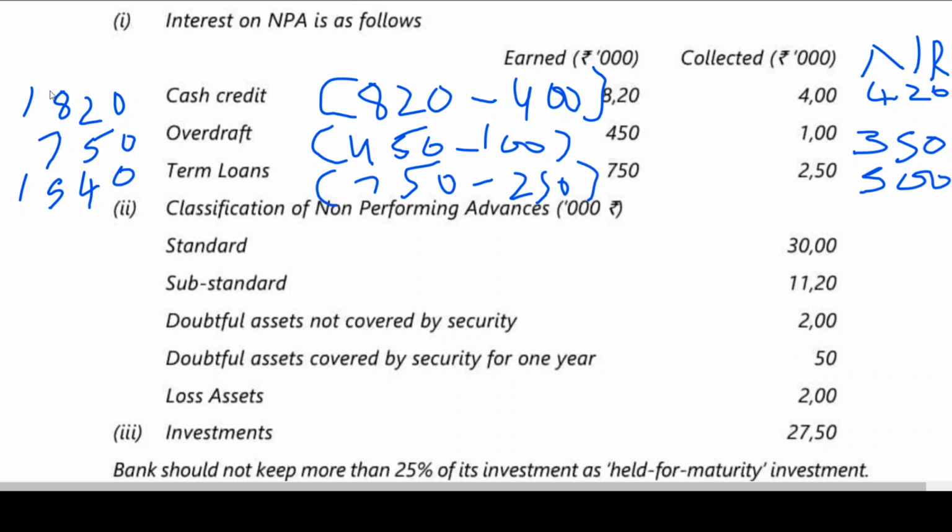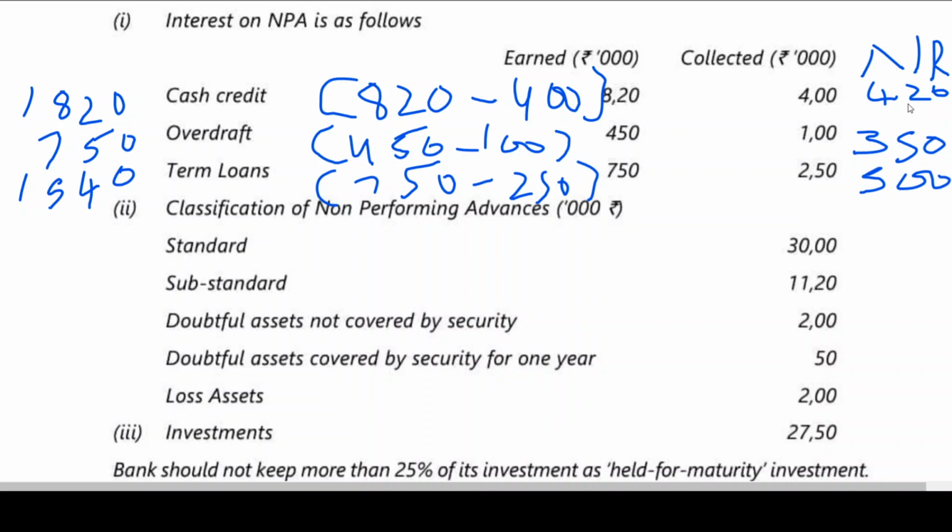Not the total 1820 is NPA. Only 820 is NPA. Out of 820 NPA, how much is collected? 400. That means what is not to be recognized? 420. Why? Because on interest on NPA, we need to consider only income that has been collected.